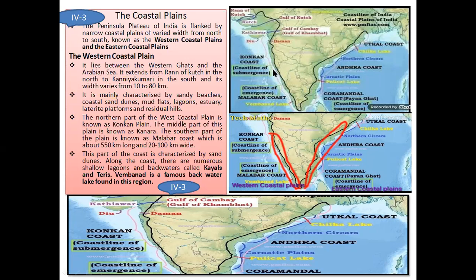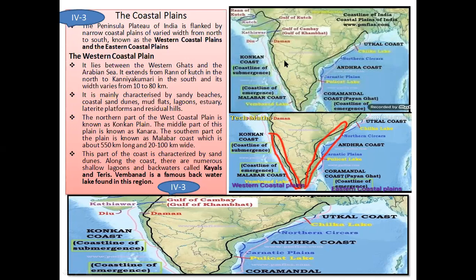So the western coastal plain stretches from the Rann of Kutch in Gujarat, which is where it starts, and it ends in Kanyakumari in Tamil Nadu. It has a width from 10 to 80 kilometers.